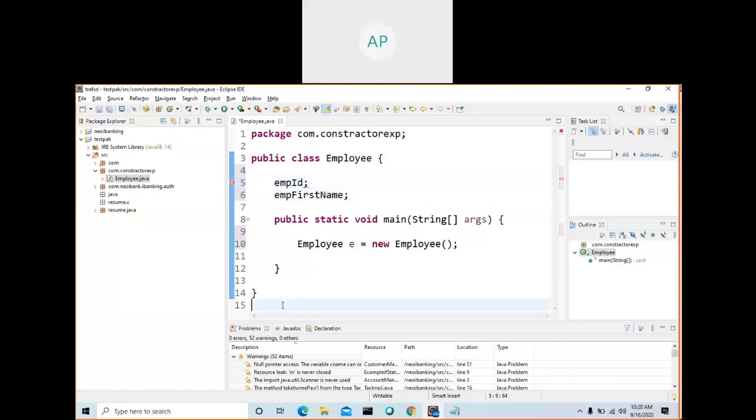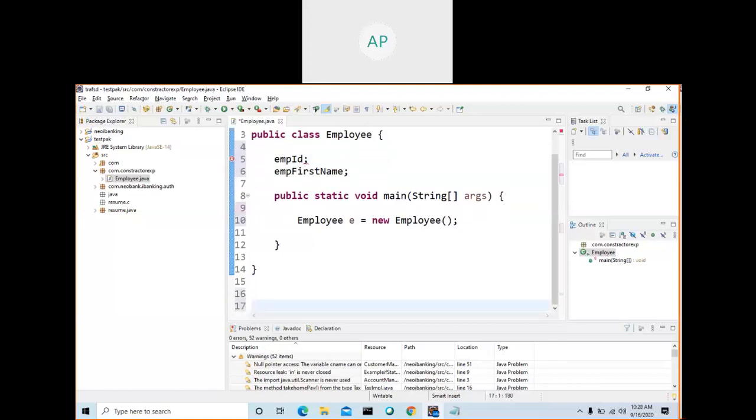See, what is Java naming convention? How to name a method, how to name a class, how to name a variable, how to name a constant. There are some protocols. So that is Java naming convention. Very important. Go and see. Wherever you go for an interview, they will ask this.